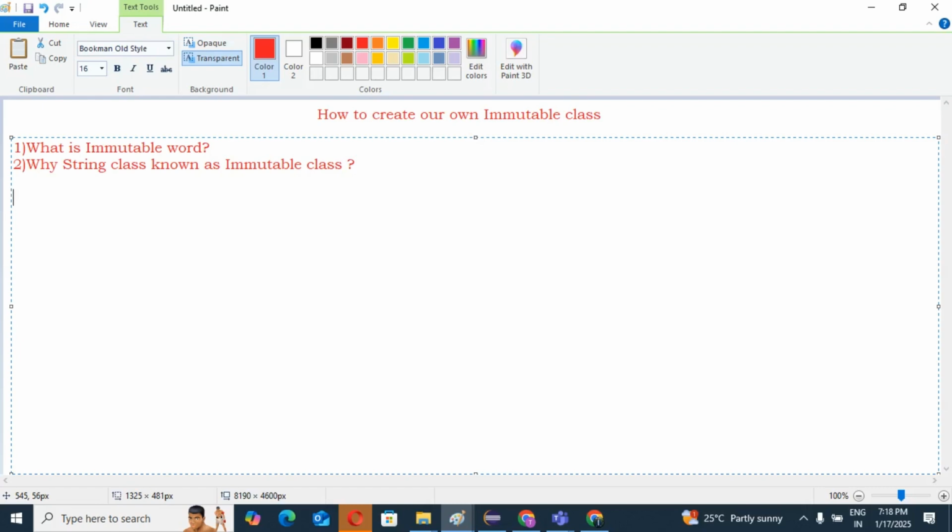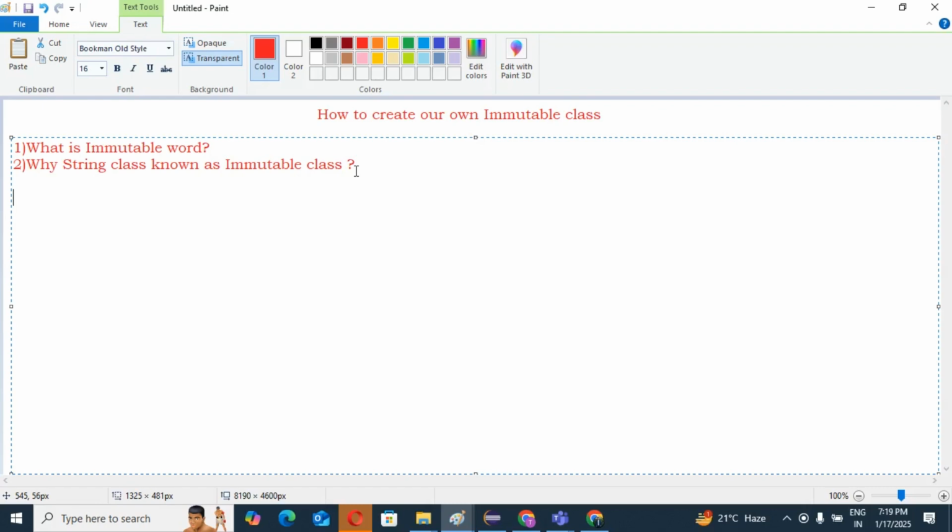Whenever we create any String object, we are not allowed to change its content. If we try to change its content, then with those changes a new object will be created. That is called the immutability concept. Due to this concept, the String class behaves with this behavior, and due to this the String class is known as an immutable class.